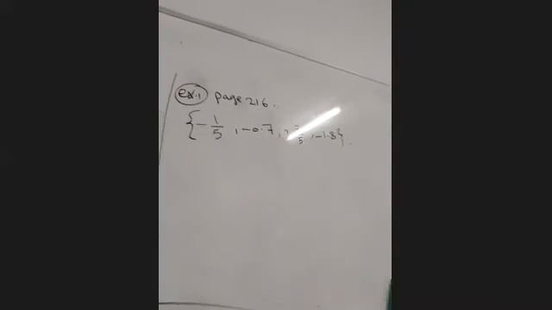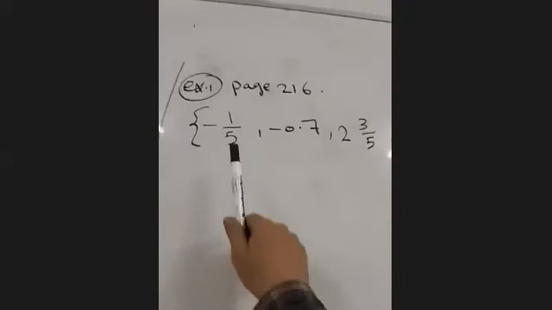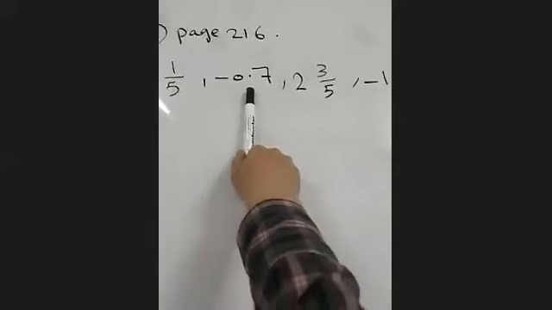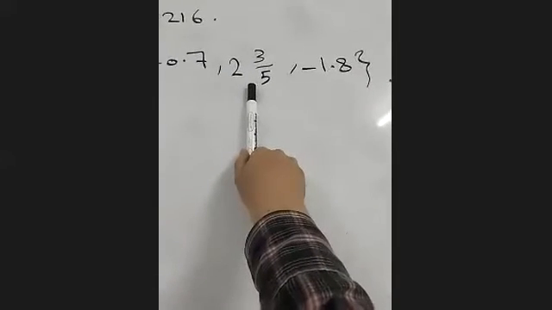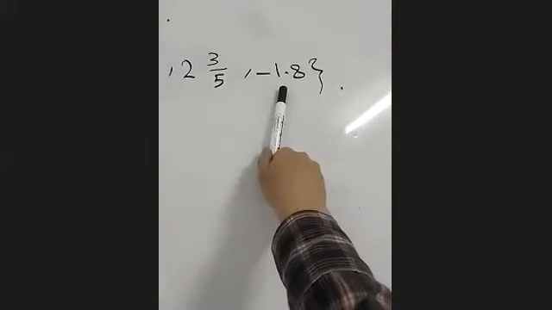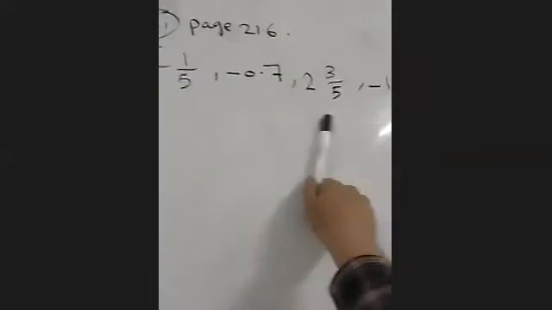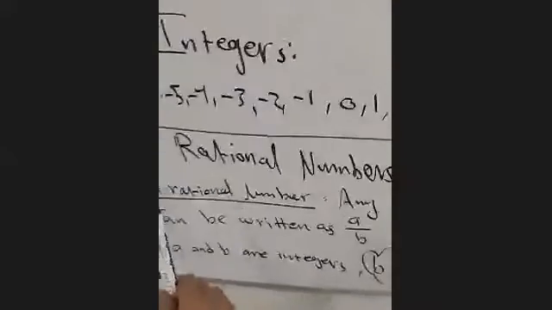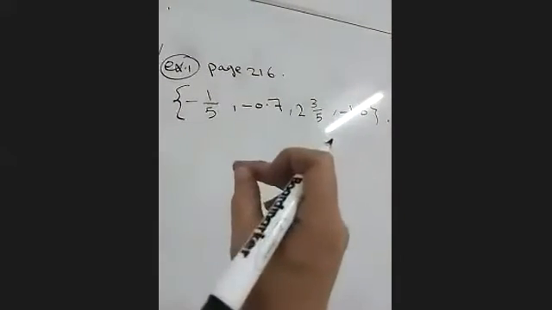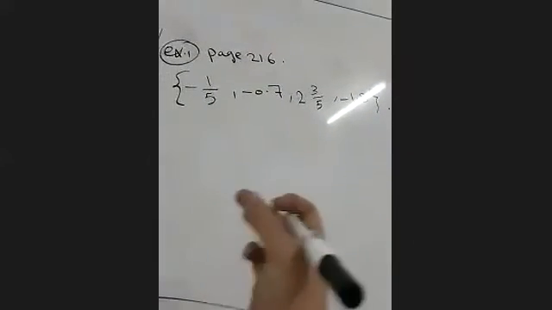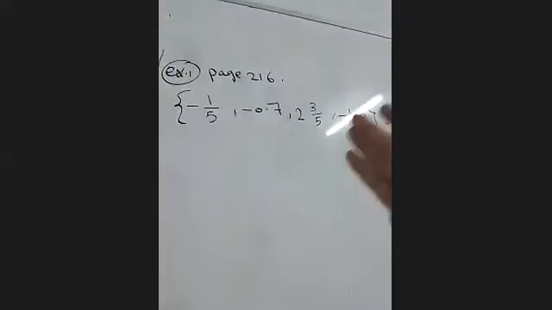Look guys, this one is rational, 1 over 5. This one is rational, 7 over 10. This one we can turn into a fraction. This one we turn into a mixed number, then to a fraction. So all of these numbers are rational numbers, okay? Now, our idea is how to represent these numbers on the number line, how we know the location of each one of them.